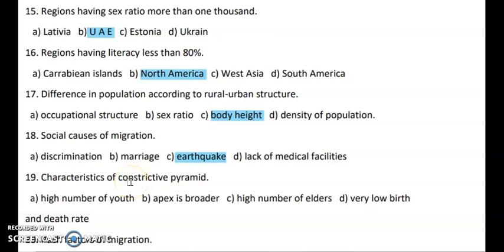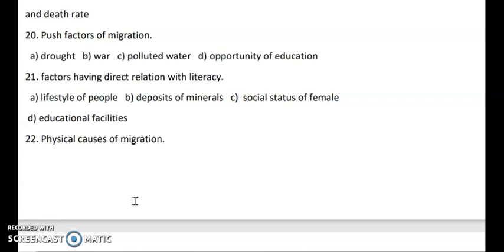Next question. Characteristic of constructive pyramid. So you have options like high number of youth, apex end is broader, high number of elders, very low birth rate and death rate. So here the odd man out is high number of youth. Okay. Next question. Push factors of migration.